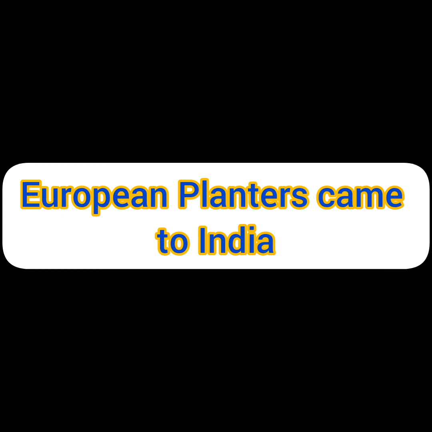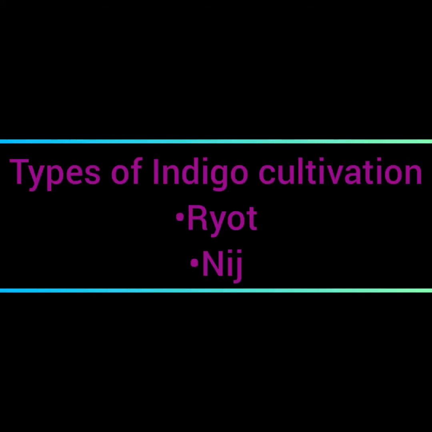The indigo planters did not have much money, so those who did not have much money took loans from the company or the banks. They came to India so that they could get indigo and supply this indigo to the industries in Europe and earn money. Now, what was the system of indigo production?